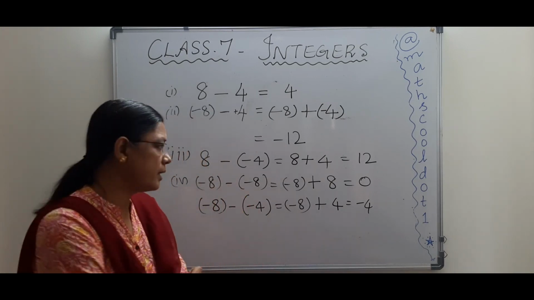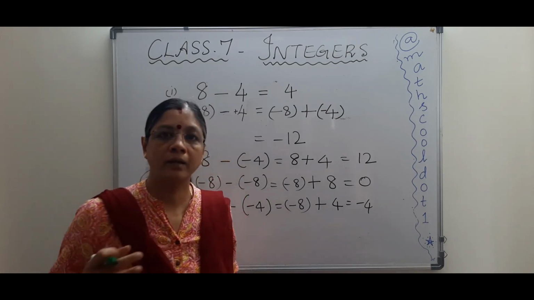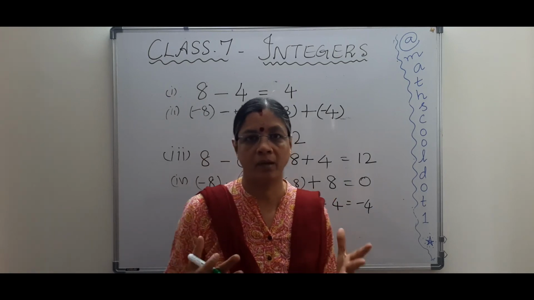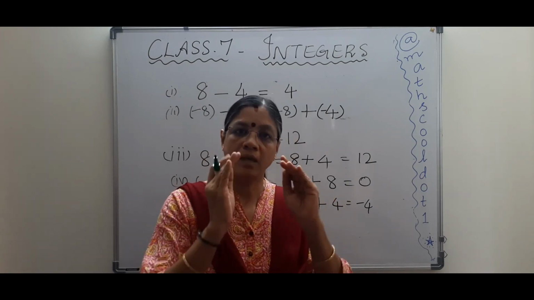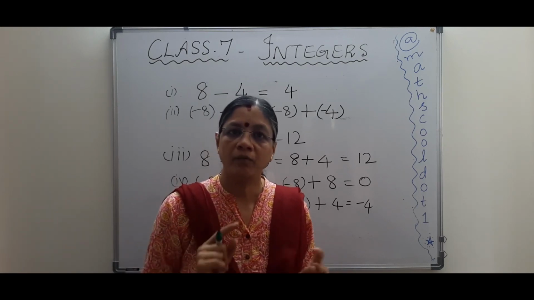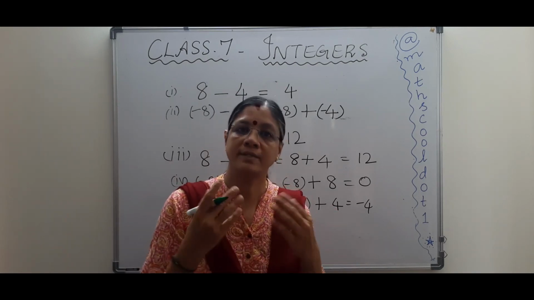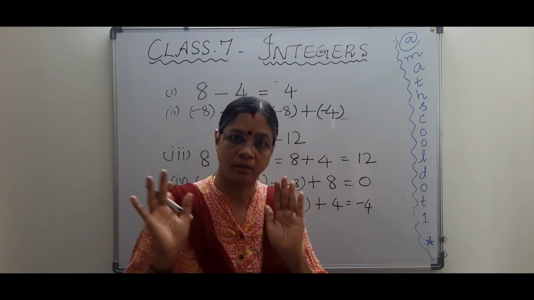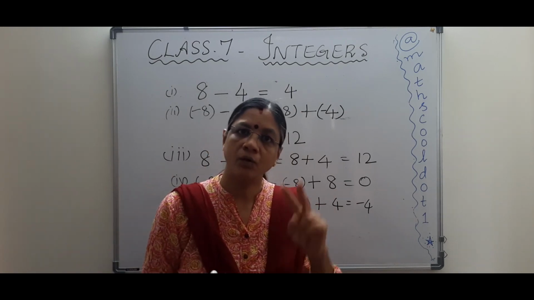So to summarize what we have done till now, addition rules we have seen. In addition, if the two numbers have the same sign, you just add and put the same sign. If the two numbers have different signs, what should you do? You should subtract and put the greater number's sign. In subtraction, we have two rules.